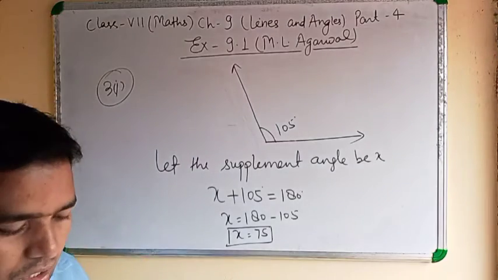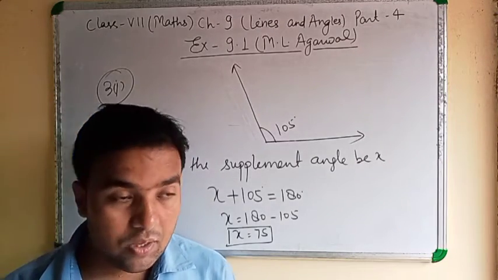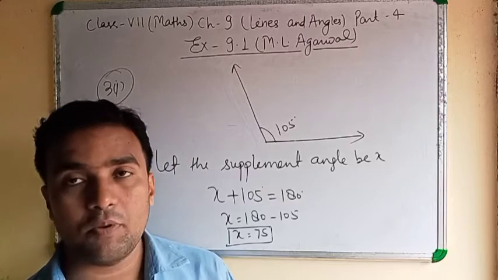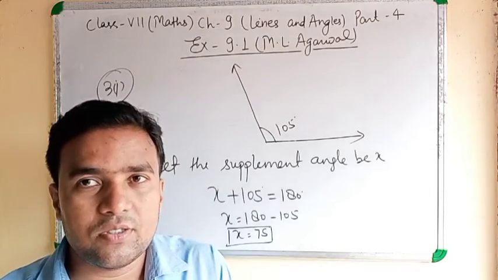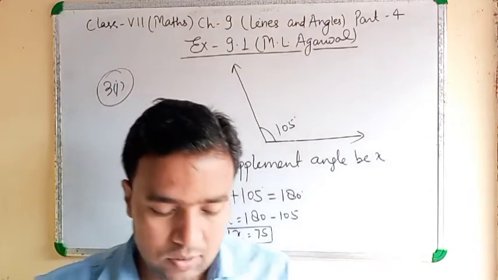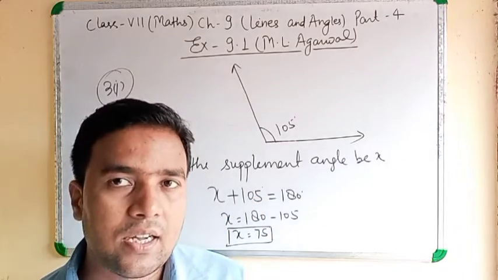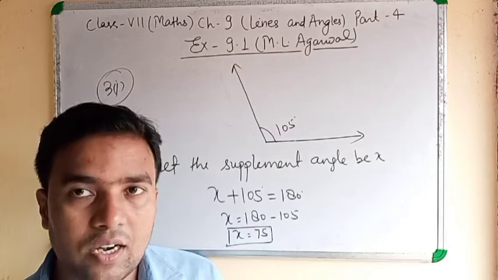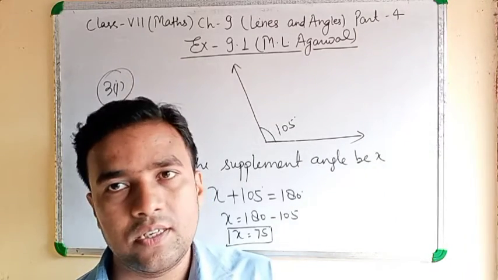Clear? Note this down. Question number 4, identify which of the following pairs of angles are complementary and which are supplementary. This type of question we have done in NCERT. Whatever angles are given, first write them and find the sum. If the answer is 180, that is supplementary.